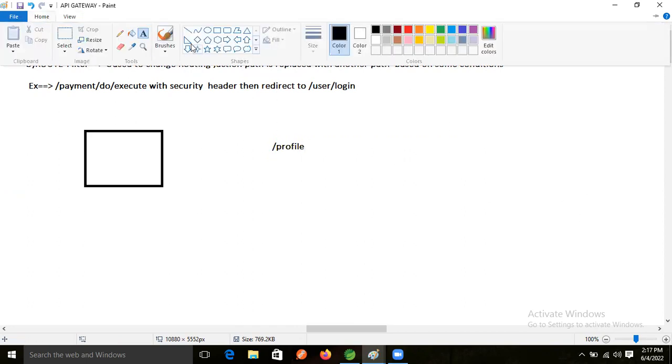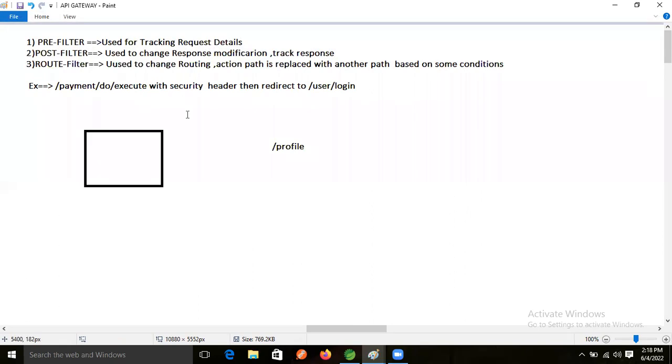Then it goes with authentication, with authorization.